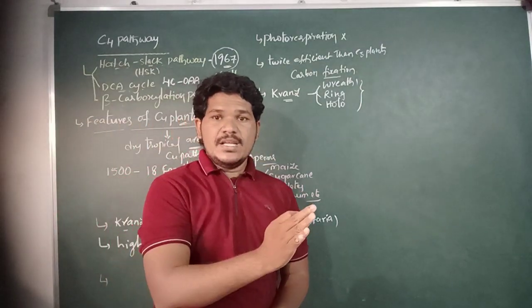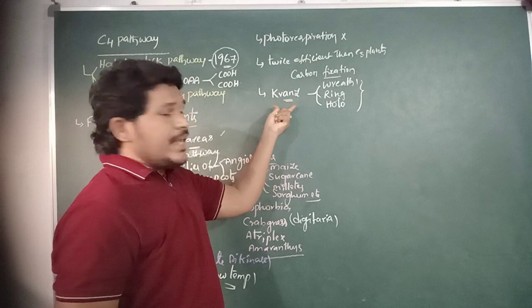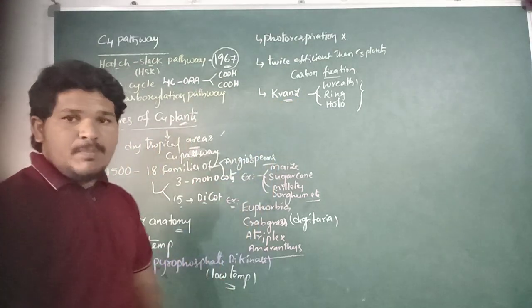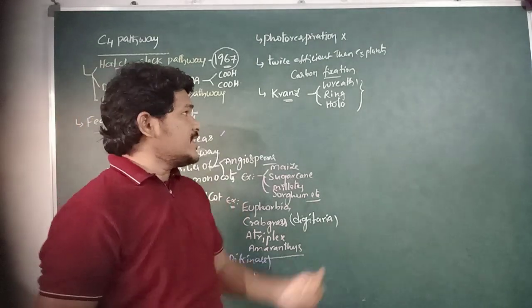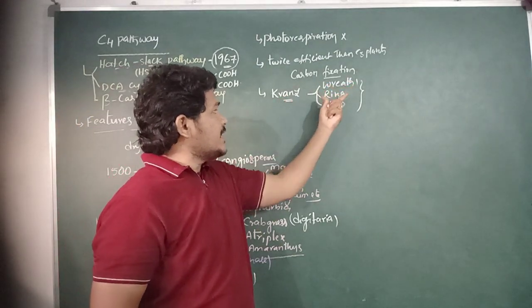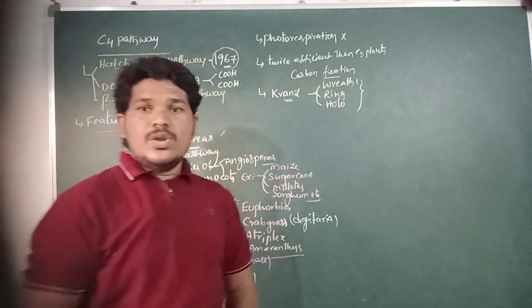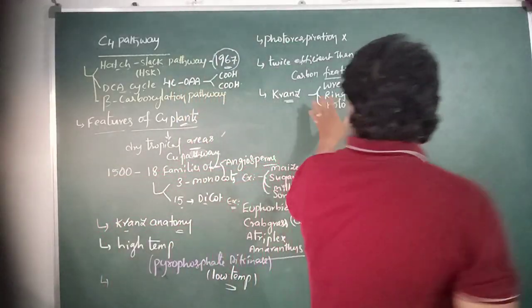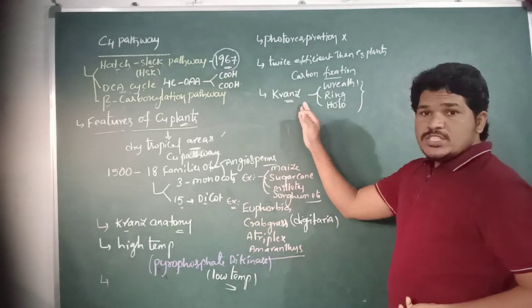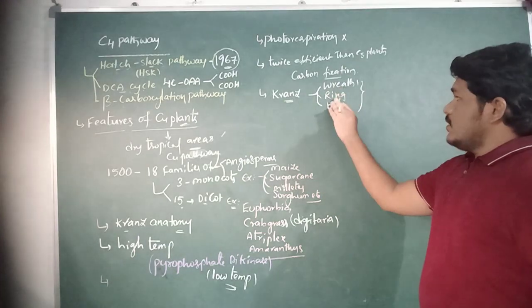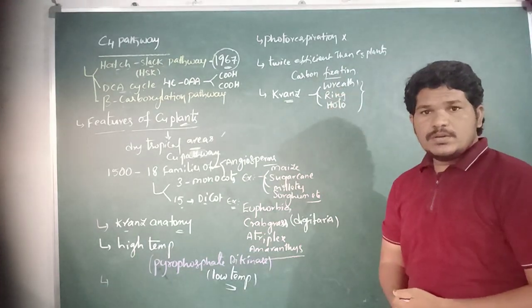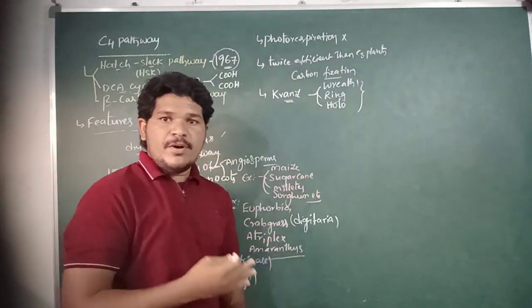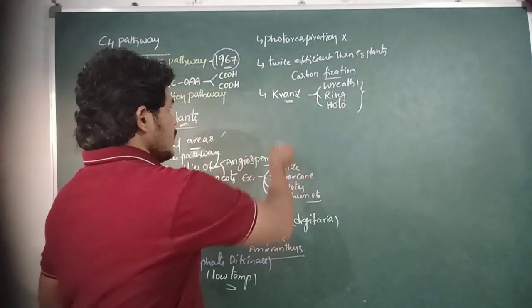Kranz is a special type of anatomy exhibited by the leaves of C4 plants.